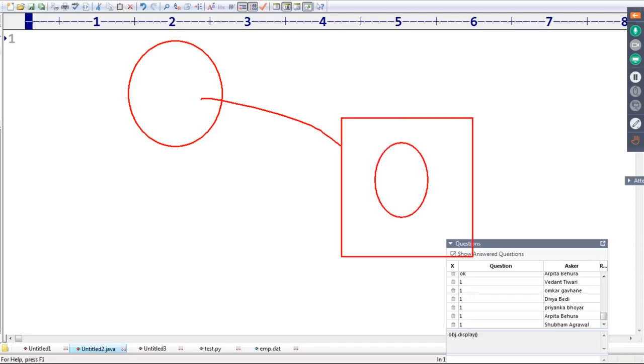Why are we going to save an object to the file? Very simple: in the future, I want to use this data multiple times. If you require object data multiple times in the future, it is better to save that data permanently to the file.